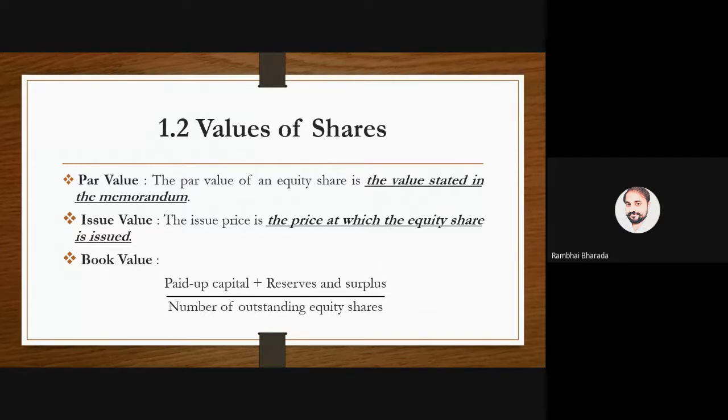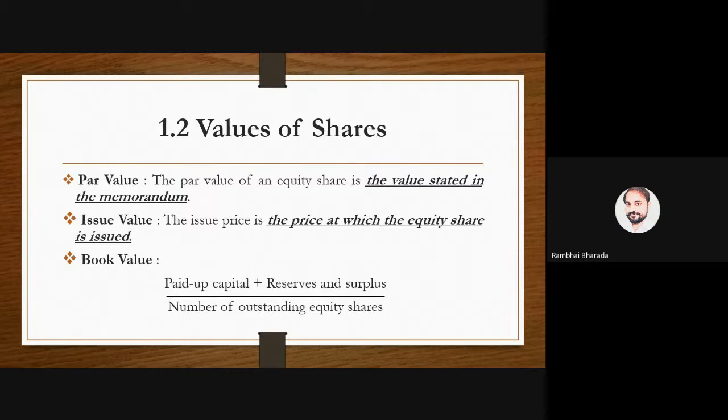Generally, we have four values. Let's understand one by one. The first one is par value. Please remember the other name: it is also known as face value, a value that is recorded in the memorandum of association.